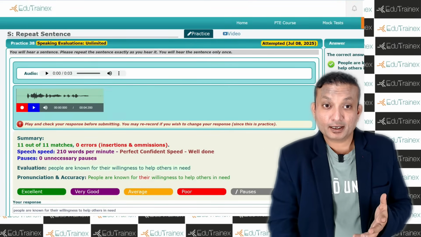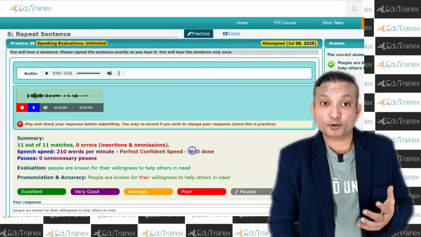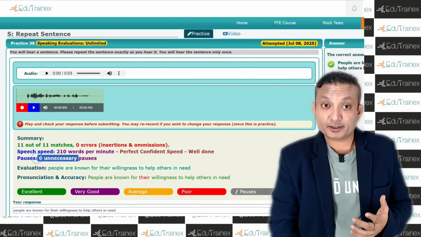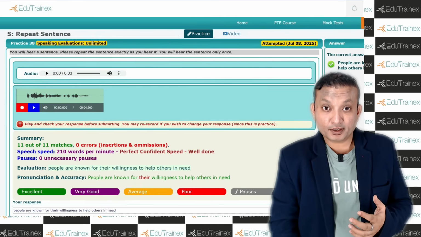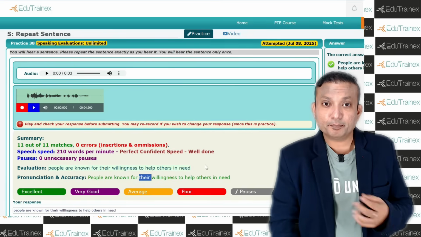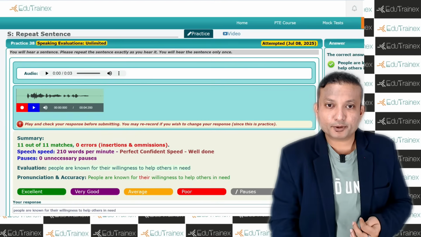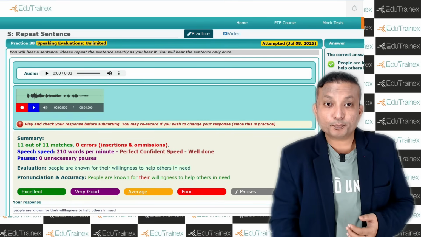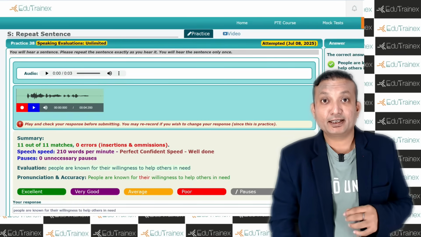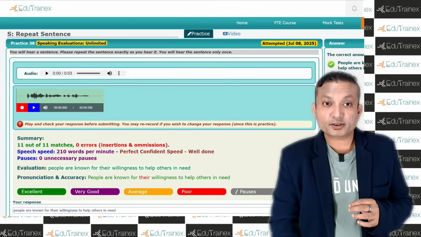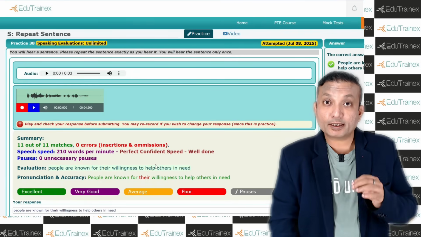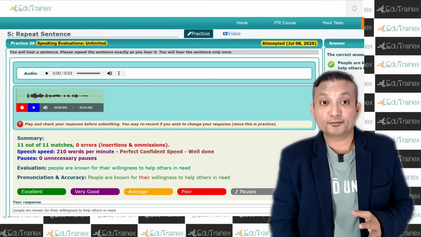So we got 11 out of 11 matches. Word speed also, it shows you perfect condition word speed. No unnecessary pauses, because if you have pauses, pronunciation little bit, I think I made mistake or it did not listen properly. Now pauses, if you pause unnecessarily, there will be slashes here and there, and those will cause some penalty. So that is what you also need to see and learn from it.